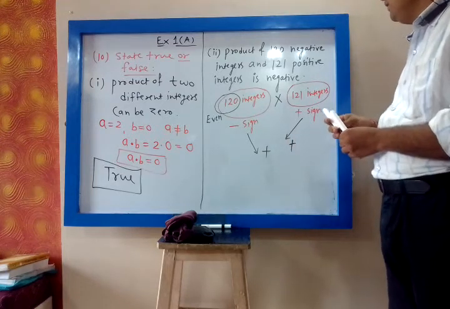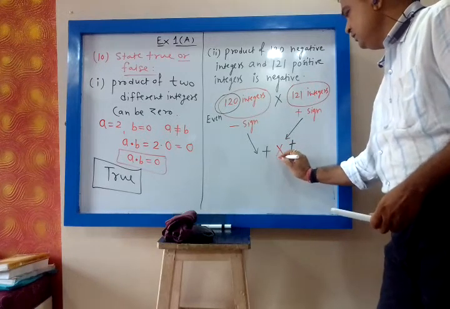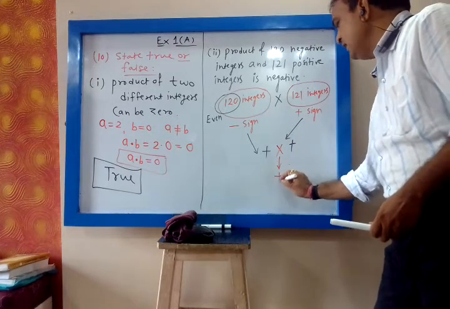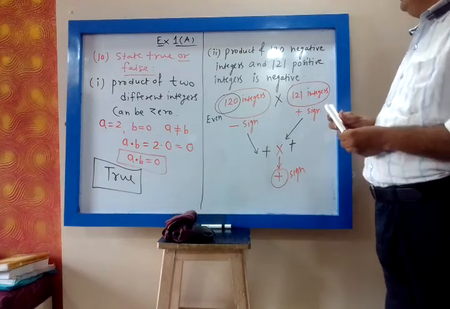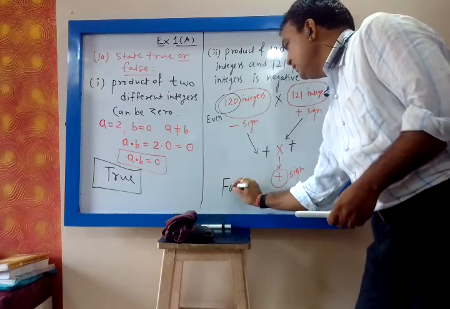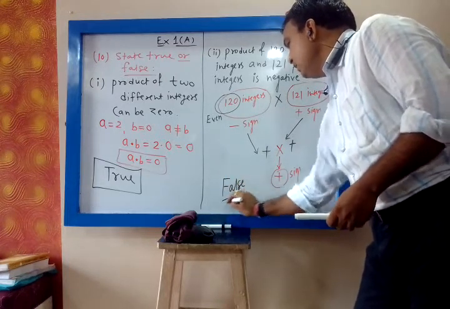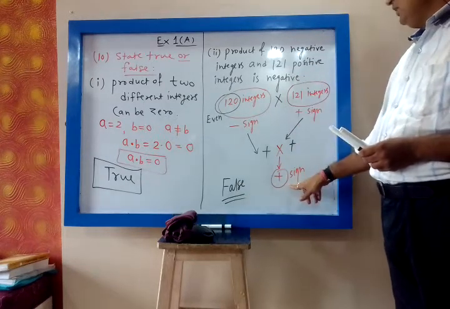Now what is the product of plus into plus? Plus. So the final sign is plus. So the answer is false, because it is given negative. See what is given in the question. It is given negative and we are getting positive.